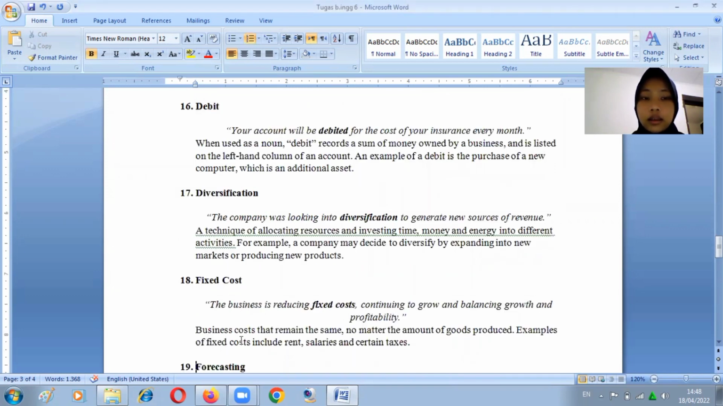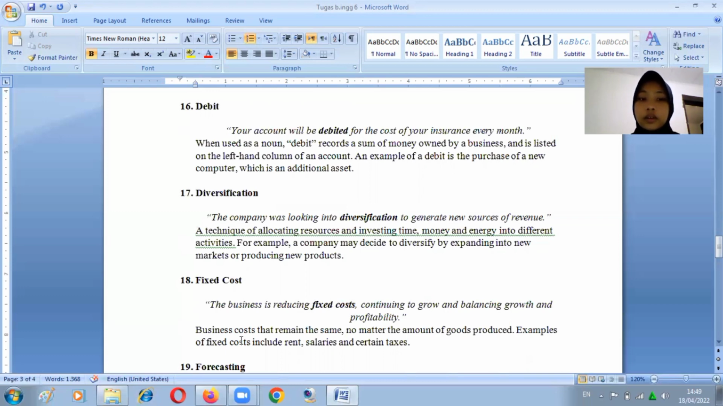16. Debit. Your account will be debited for the cost of your insurance every month. A debit records a sum of money owed by a business and is listed on the left-hand column of an account. An example of a debit is the purchase of a new computer, which is an additional asset.